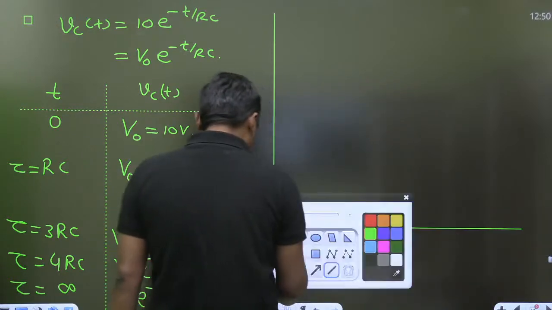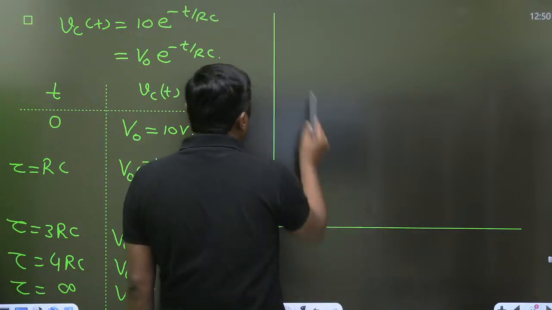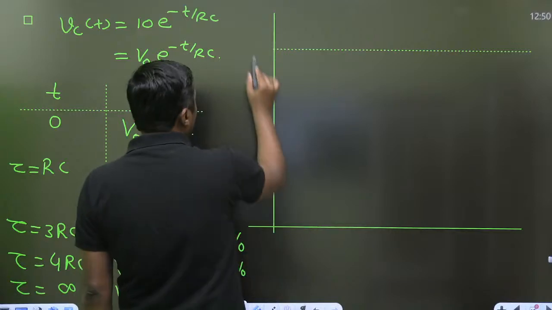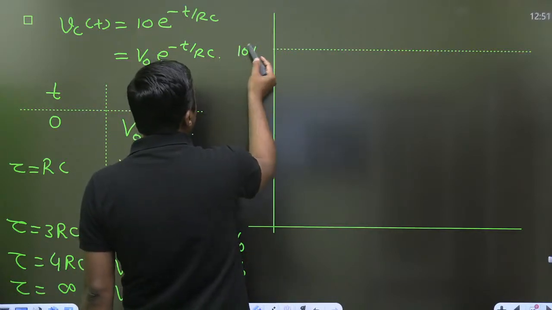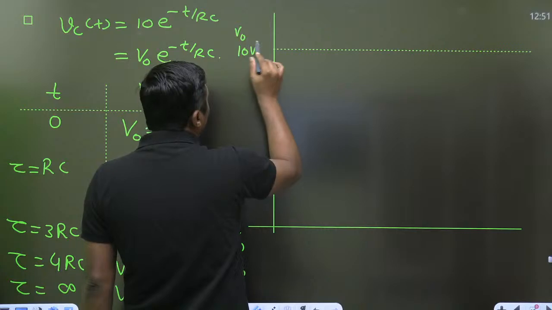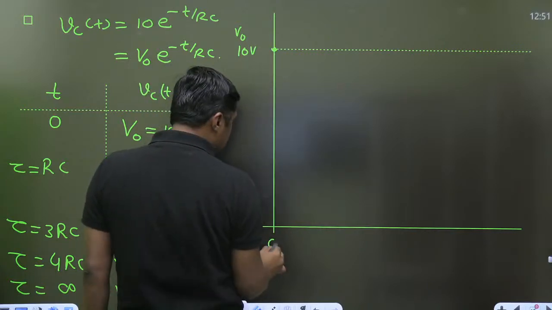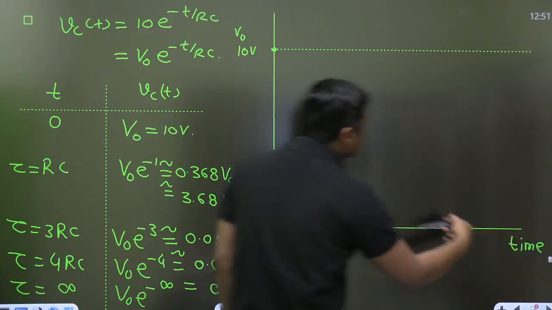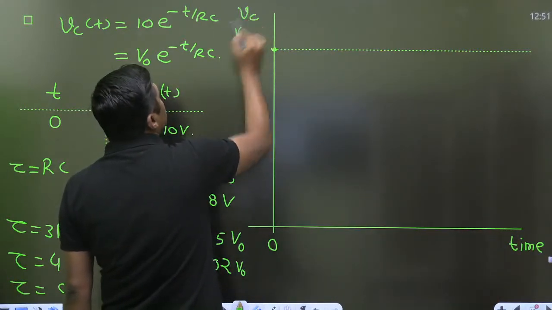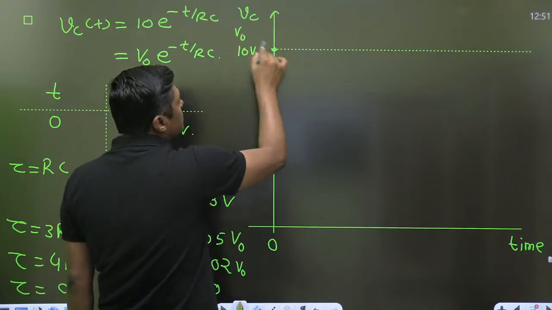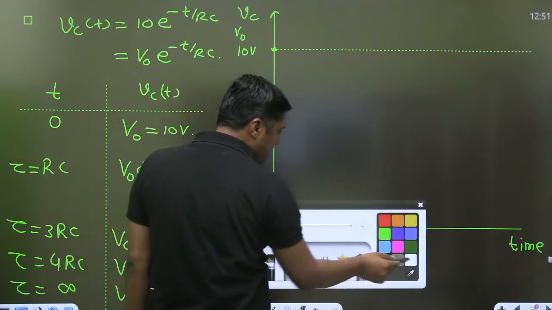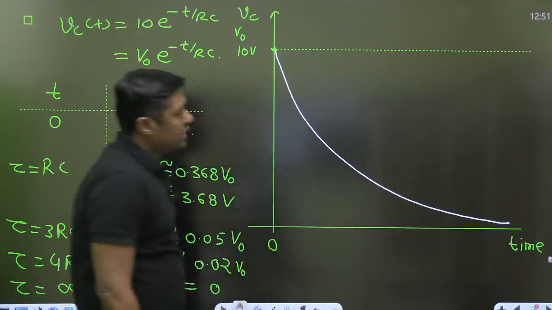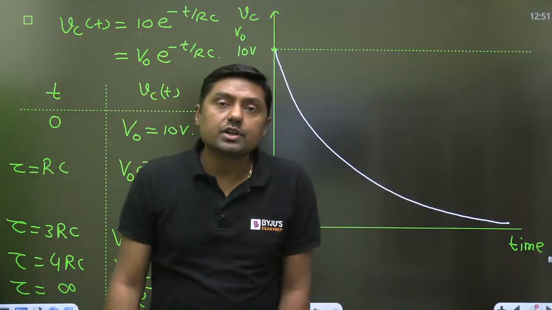New students, always remember, it is the 10 volt initially, that is called V0. Initial voltage is this. This is the time on the x-axis, and on the y-axis is the voltage across the capacitor. Now, exponentially decreasing function means like this. This is the exponentially decreasing function.